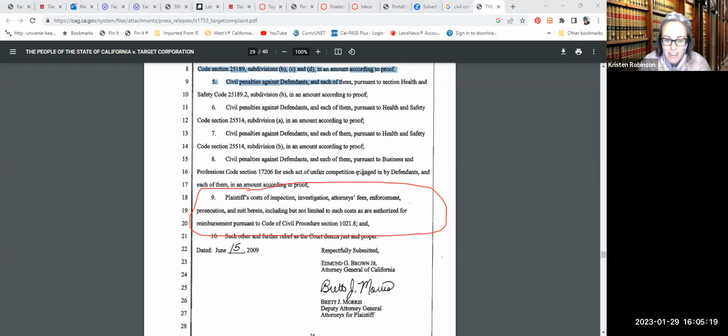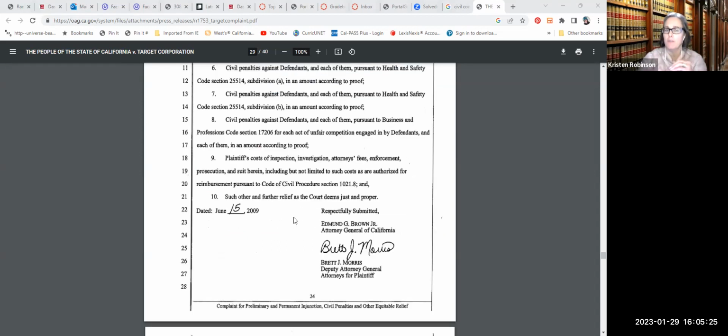So anywho, let's see here. Okay, let me clear this. And so the prayer always comes at the very end. Sometimes students make the mistake of wanting to stick the prayer behind each cause of action. No, it goes all the way at the bottom. Yeah, and here's the such other relief the court deems proper. And then the attorney does sign it, right? And this is the subscription.